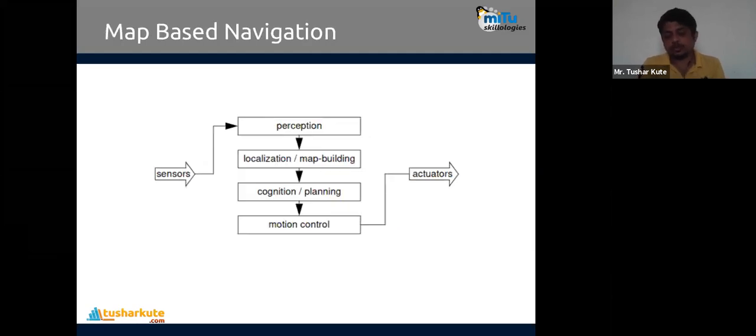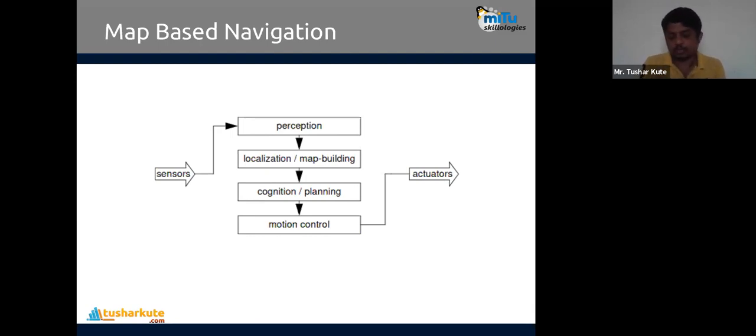Now the second part, which we call model-based navigation or map-based navigation, where all the operations that we do in between sensor and actuator are connected in a series. Like sensors first, perception, then we go for building a map, okay, identify the location and then build a map.